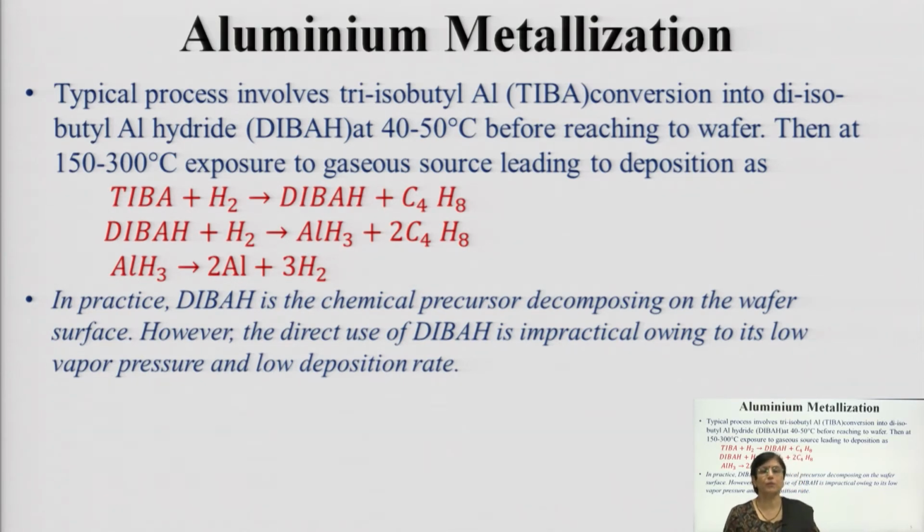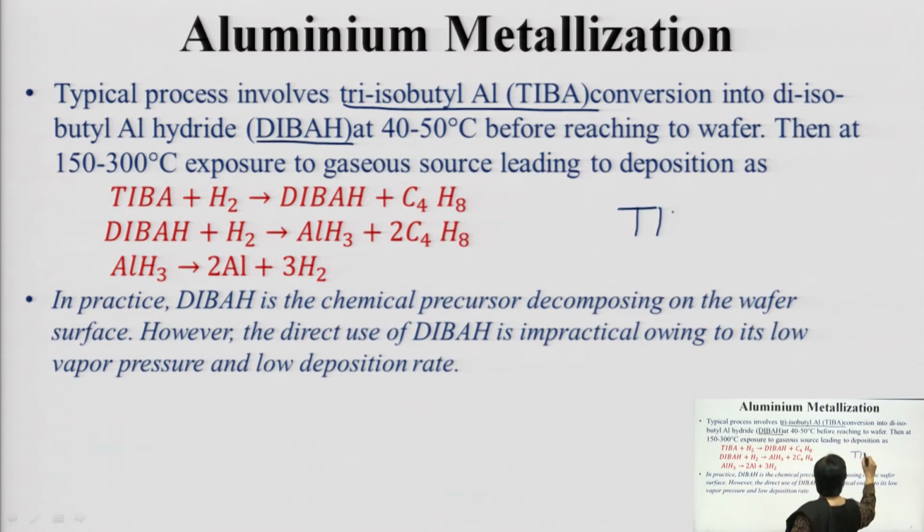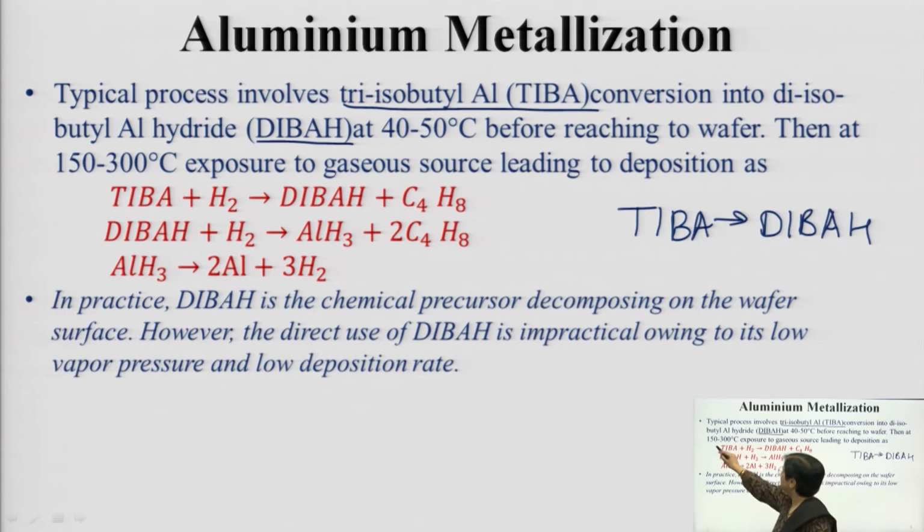The typical process for depositing aluminum involves tri-isobutyl aluminum, or TIBA. This gets converted into di-isobutyl aluminum hydride, or DIBAH.